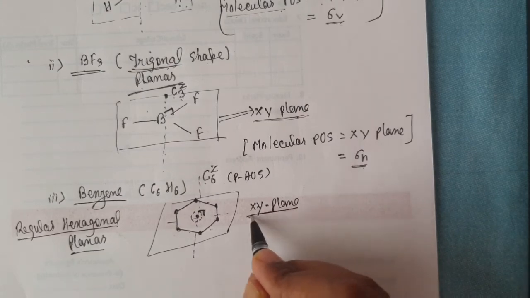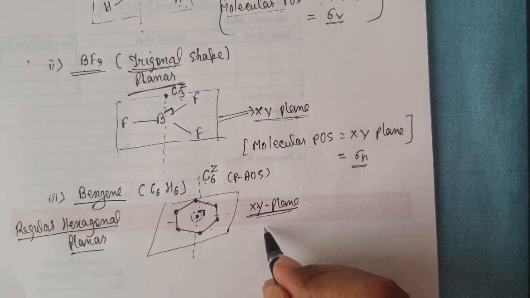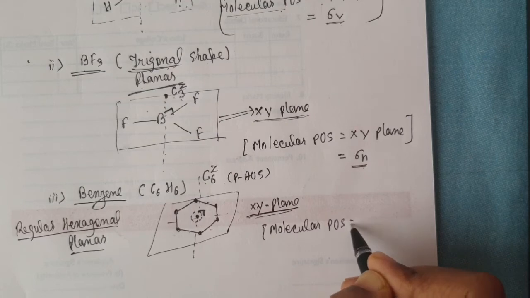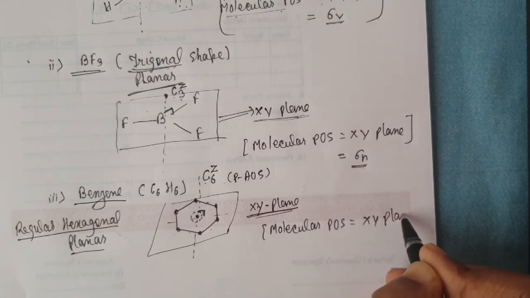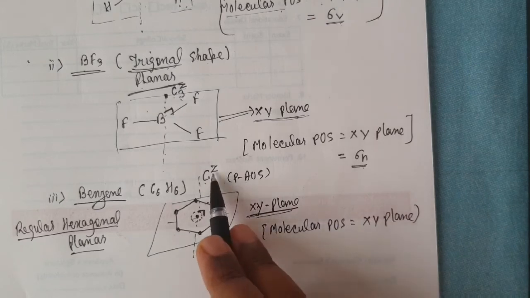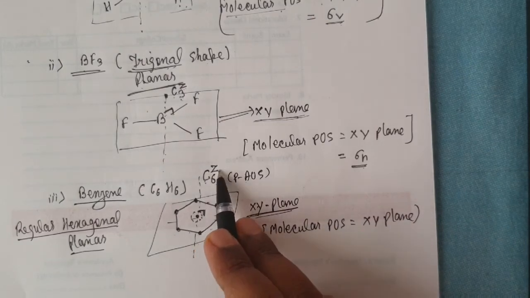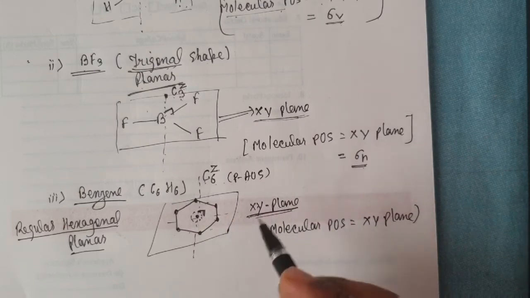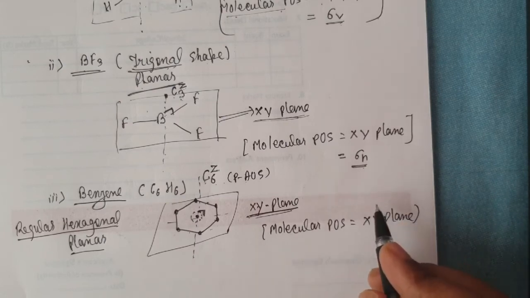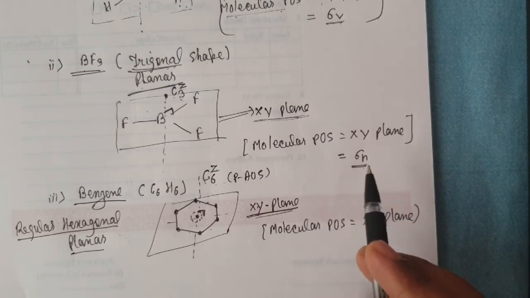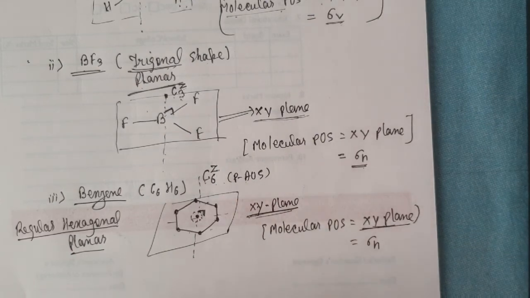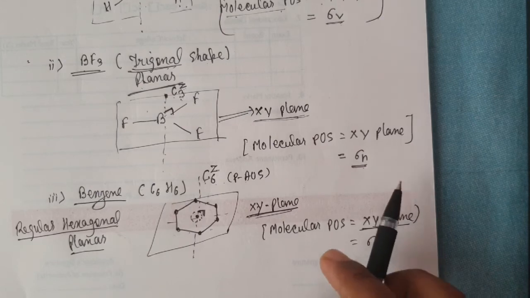Because all the atoms of the molecule lie on the xy plane, our molecular plane of symmetry is on the xy plane again, and this xy is perpendicular to C6Z. Then guys, what should be its molecular plane of symmetry representation? Sigma v or sigma h? Then I can say this is sigma h, because the xy plane is perpendicular to the z axis. Okay guys, this is sigma h.